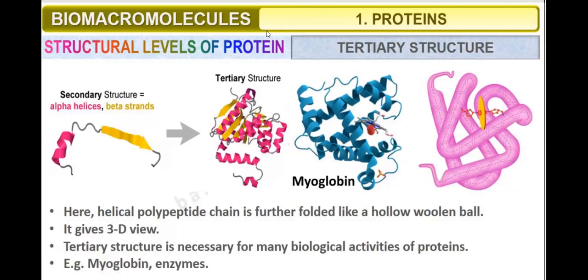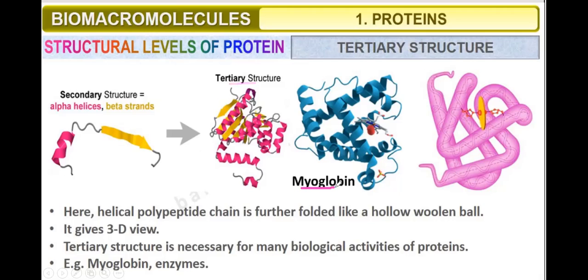Then tertiary structure of protein. Secondary structure, alpha helix plus beta sheet. When there is a mixture of what? Alpha helix and beta sheet. That is what? Tertiary structure. So some is what? Alpha helix. Then some are what? Beta strand. So they form what? Tertiary structure.